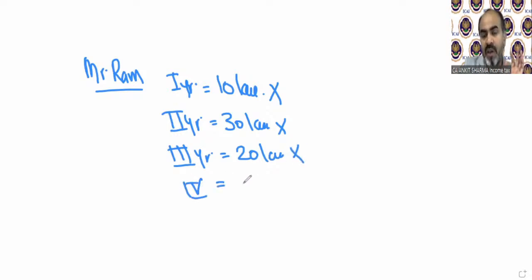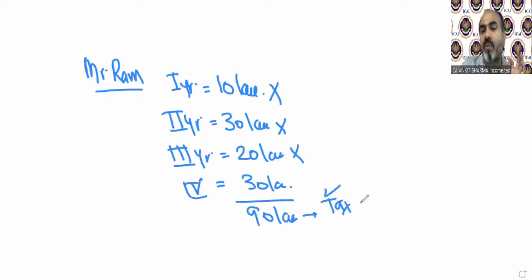In the fourth year, he again earned 30 lakh rupees income. So now he says, okay, fine, now I'll pay tax in the fourth year. So how much income do we have? We have 90 lakh rupees income. He said, I'll pay tax on the whole 90 lakh rupees income in this year, and because I'm late, I am ready to pay interest also. So is this possible? The income tax department says no.